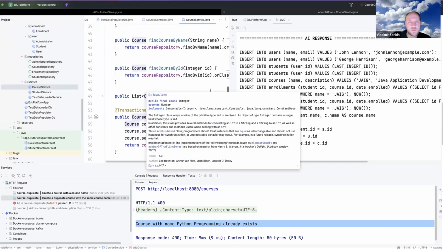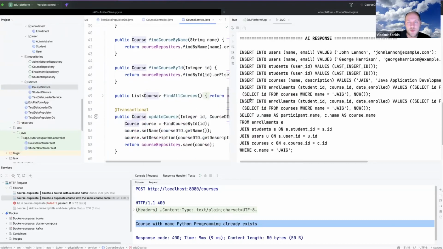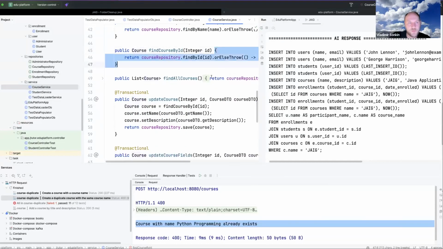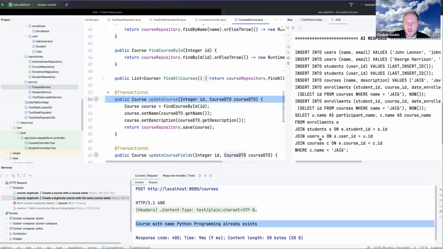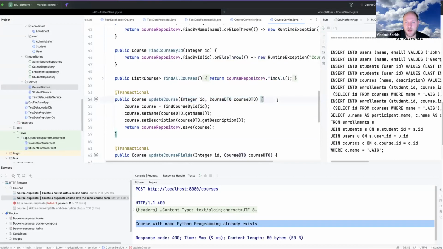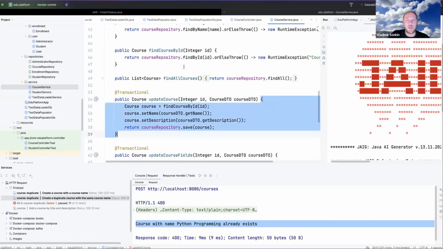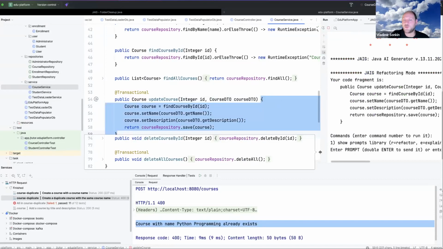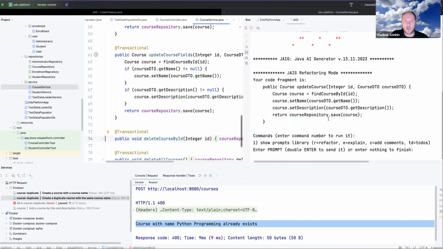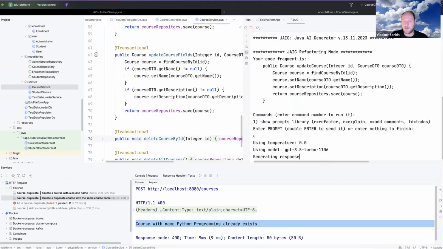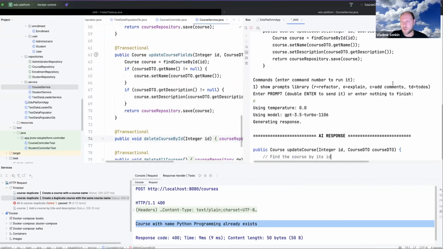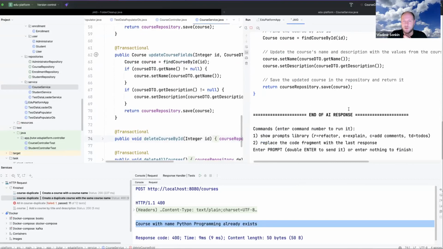Okay, let me take this code. And I will execute JAIG in refactoring mode. And for example, I'm telling JAIG in refactoring mode, I can ask it, please add comments. C is a shortcut for add comments. I can just write to add comments.